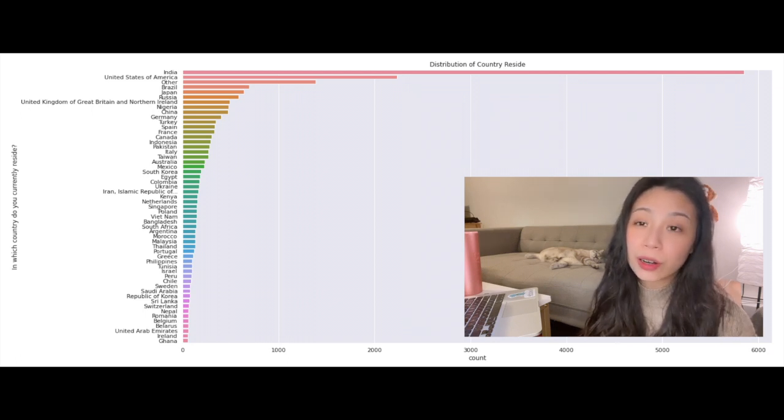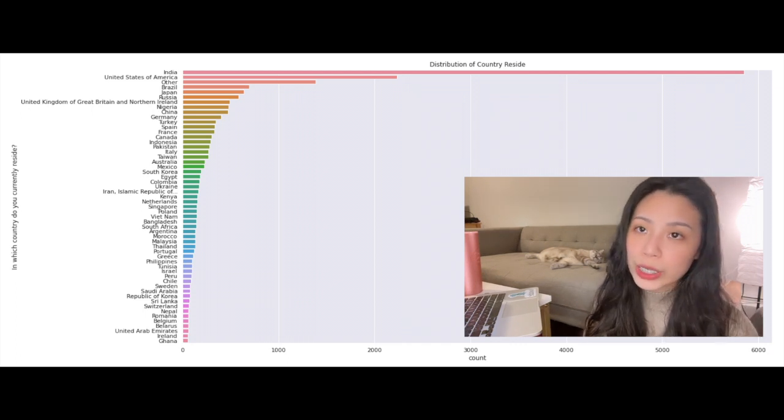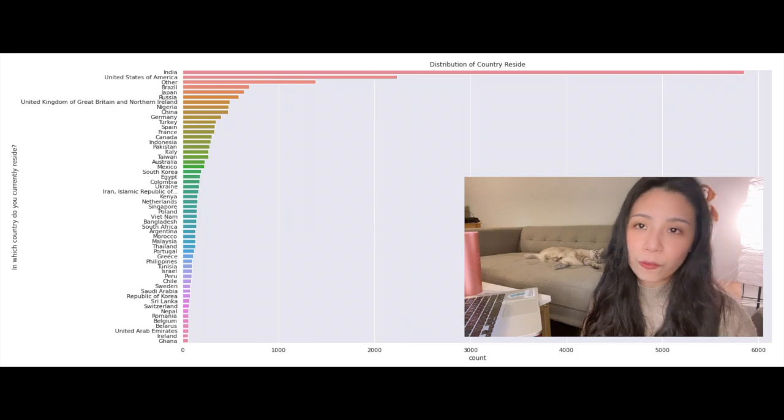We can exclude "other". The fourth and the fifth are kind of surprising to me, as there are no European countries involved in the top 5.